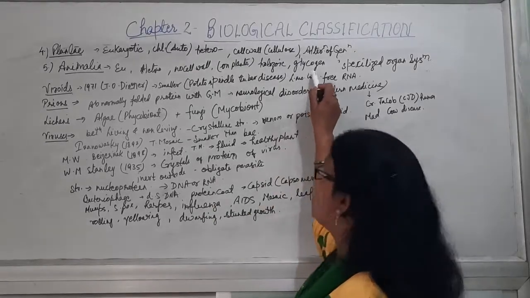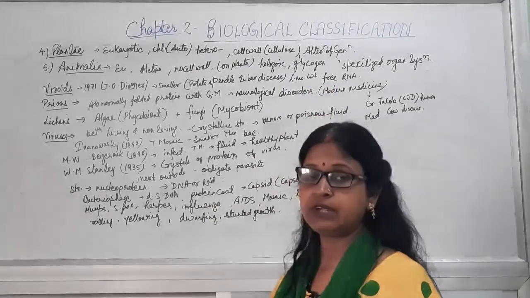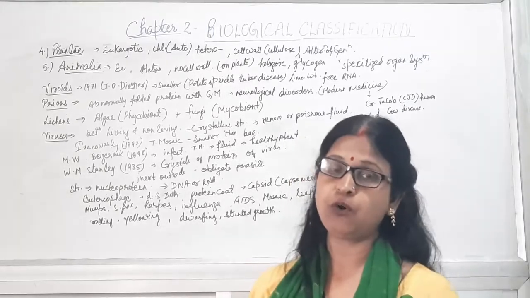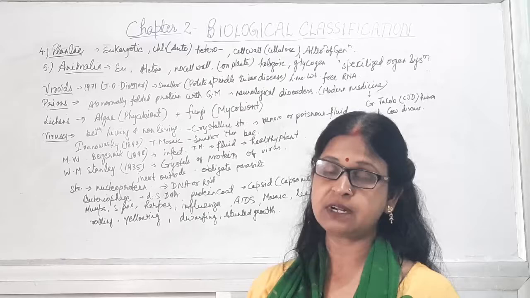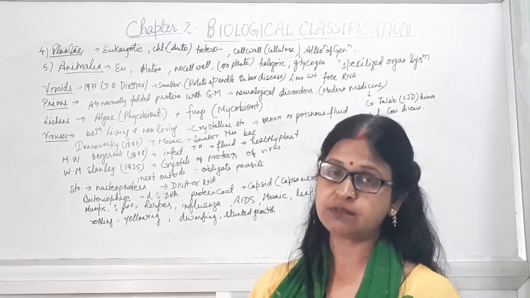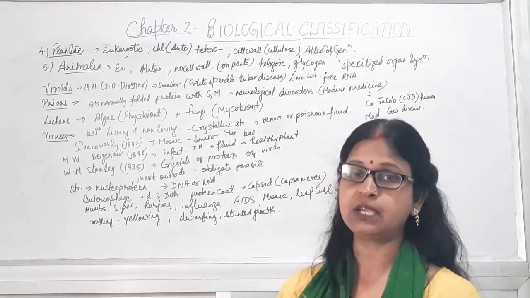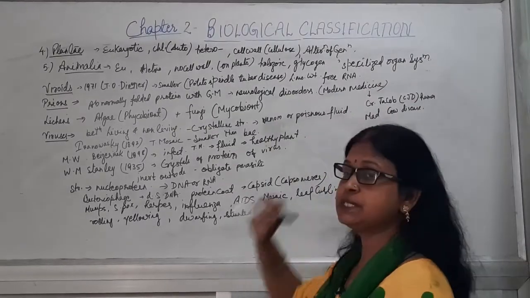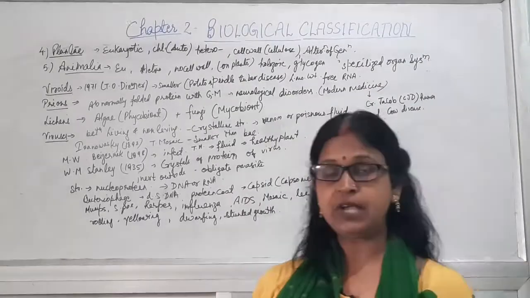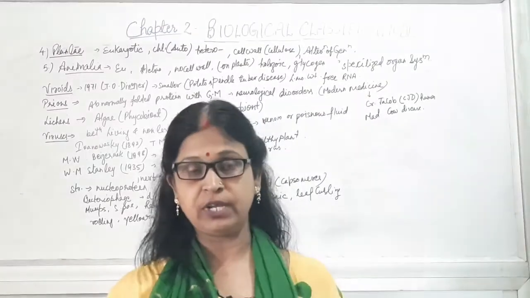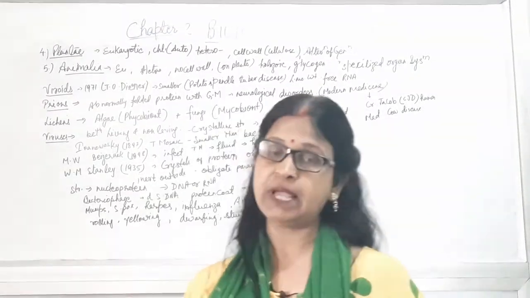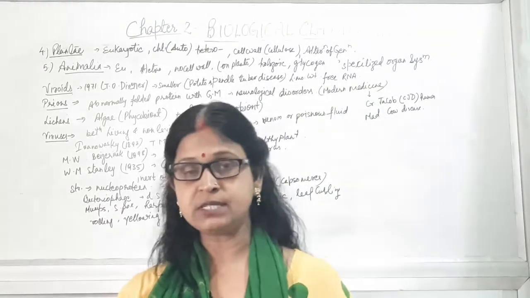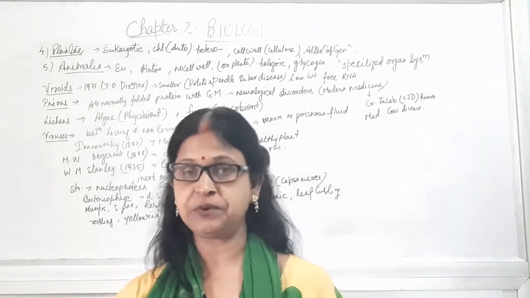Now the food reserve is accumulated in the body in the form of a special substance known as glycogen. They have specialized organ systems for various activities in the body. They have different systems like digestive system, nervous system, coordination system, then blood circulatory system, respiratory system.